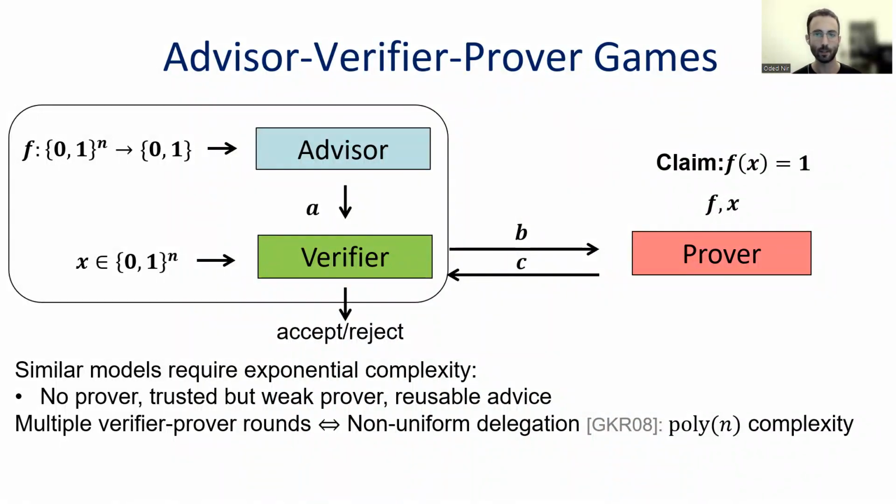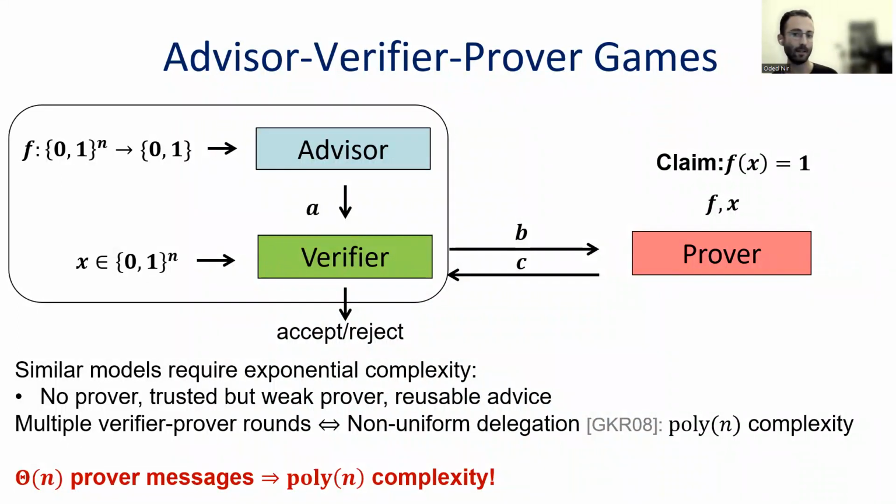And then every function can be solved this way with this kind of game with polynomial complexity. And it also turns out that even if we limit ourselves to one round of communication, if we allow the prover to send long messages in linear size, then we can also get a polynomial communication here for every function.